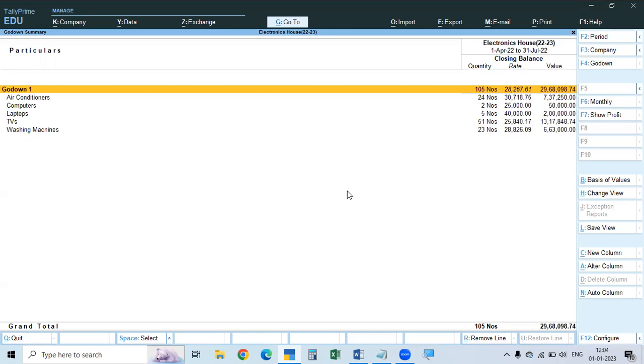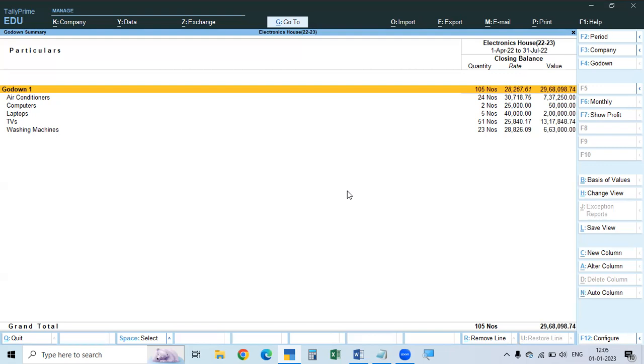So all the material which you purchased, if you have not done anything, simply goes to the main location only, and that main location is Godown 1. So the total material is in the main location. The other 2 godowns don't have any material, we have not purchased or stored any material, so it is not showing. To show the report of the other godowns also, we have to place material in them.